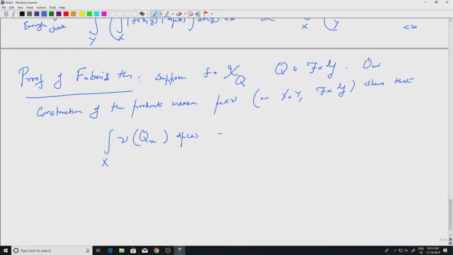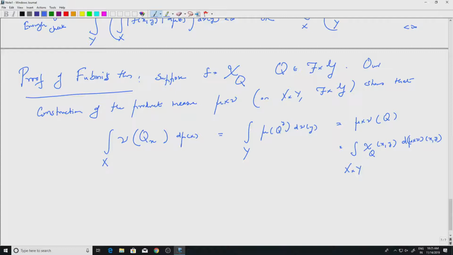This is the same as the integral over y of mu of Q super y d nu y, which is what we called mu cross nu of the set Q, which is the integral over X cross Y of the indicator of Q at (x, y) with respect to the measure mu cross nu. This is what the construction of the product measure is.